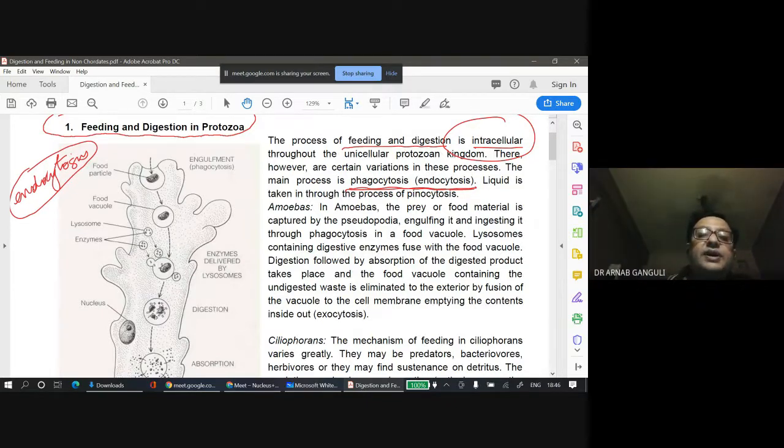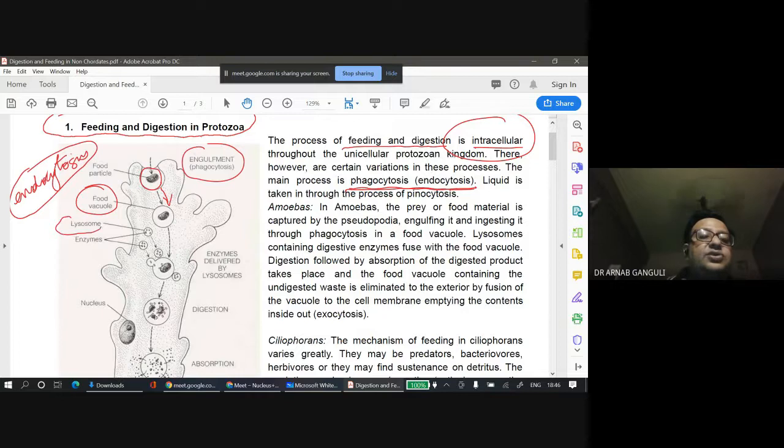Okay, so the first step of phagocytosis is engulfment. Pseudopodia, or finger-like projections, engulf these food particles and they go inside a food vacuole.